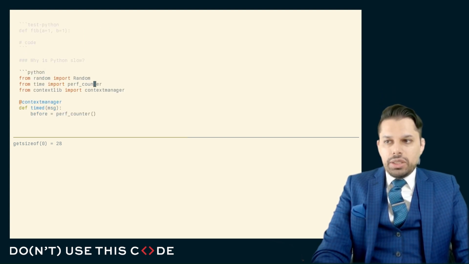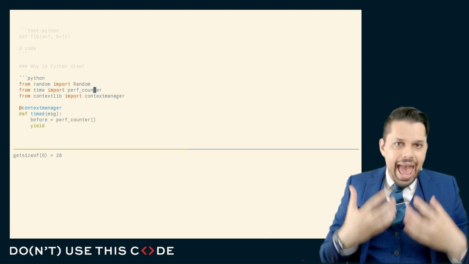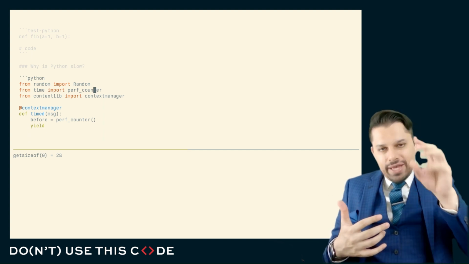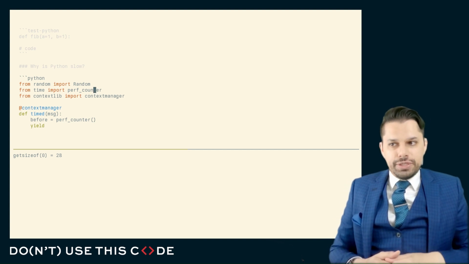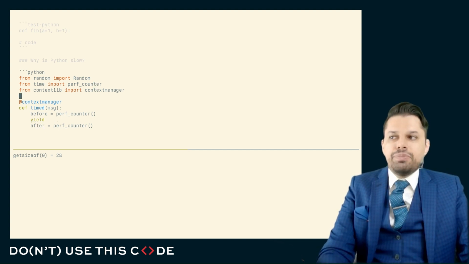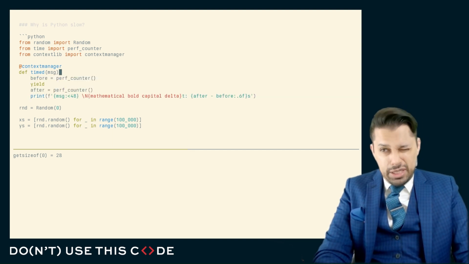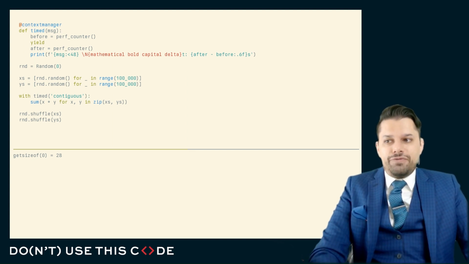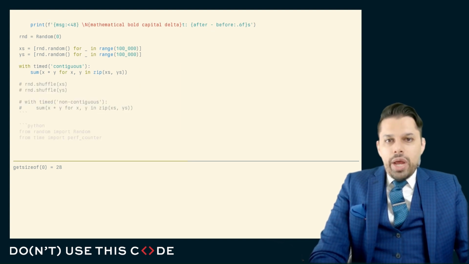Now, I want to talk a little bit about why Python code is slow, because this will give us some guidance in terms of what can we actually do that isn't just micro benchmarking to say, oh, this happens to be faster, let's do that. Uh-oh, we just upgraded our version of Python, and now that's the slower of our choices. I'm going to use a very simple conceit. Here I have a context manager that can time a block of code. It's not a particularly good context manager for timing a block of code, but it can show us some very broad differences in speed. Here, what I'm going to show you is when we work with Python data in Python